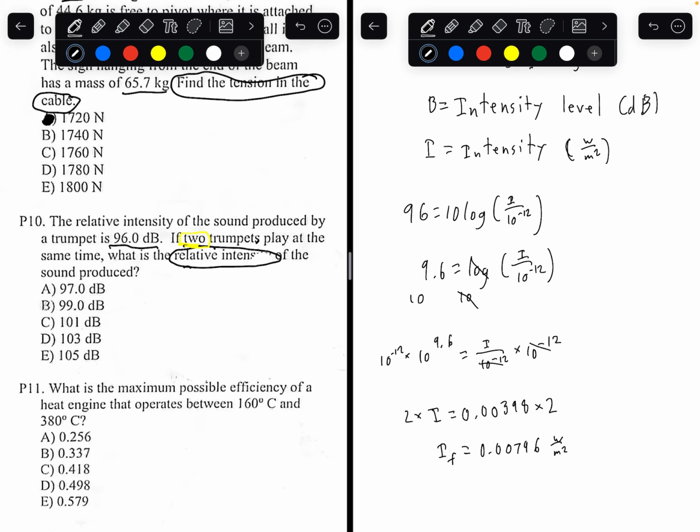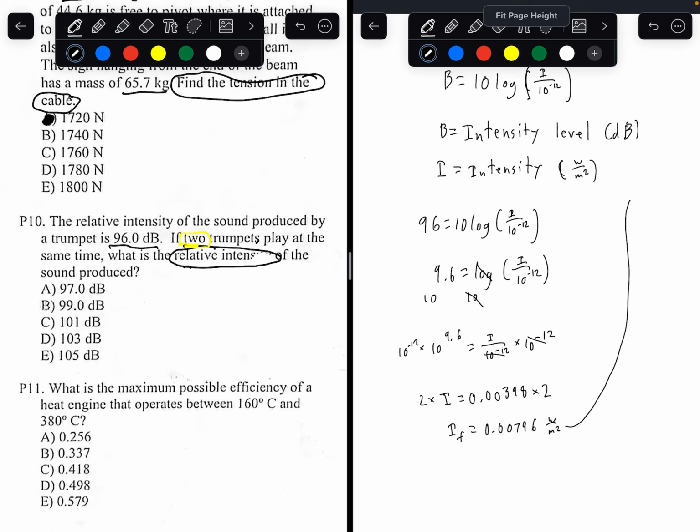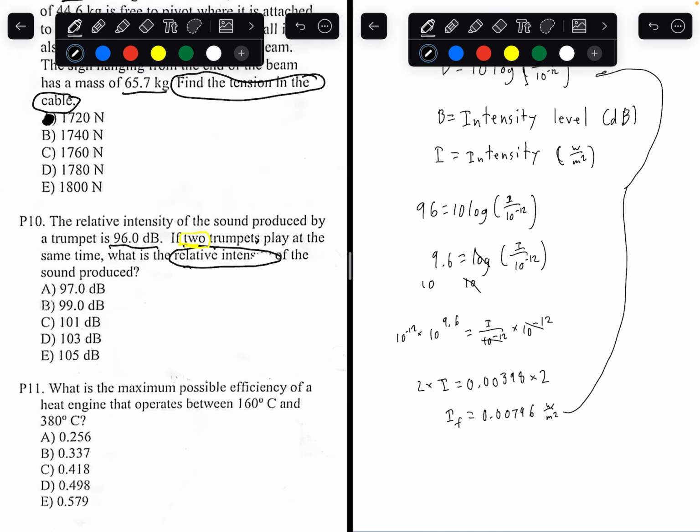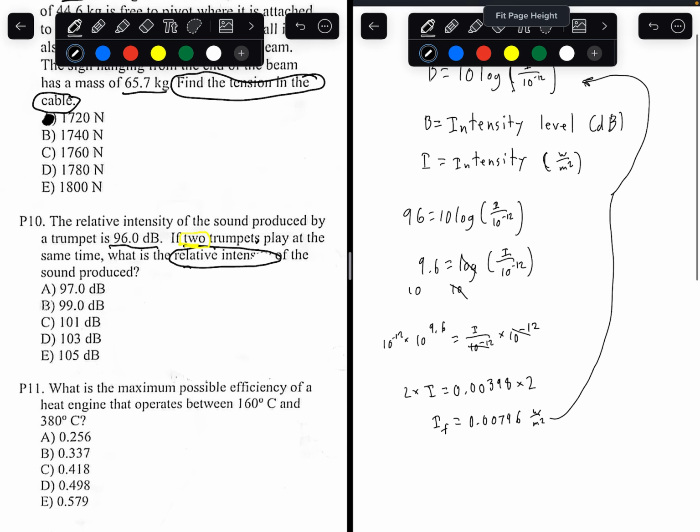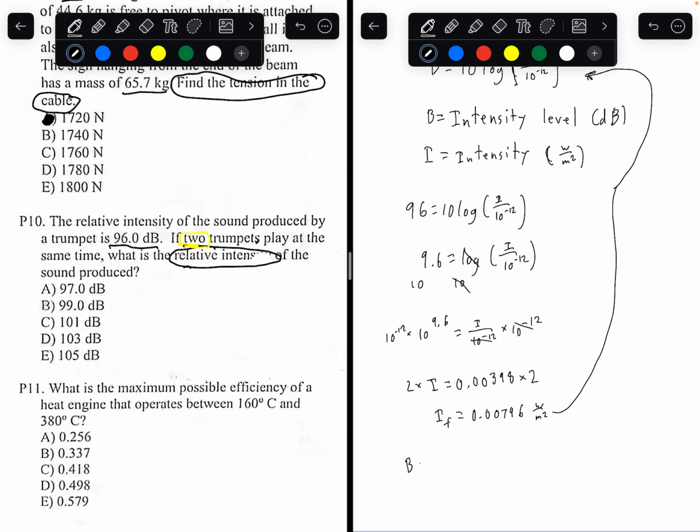Now, plugging this back into the initial equation all the way at the top, we would get relative intensity equals 10 log of final intensity, which you just calculated, over 10 to the negative 12.